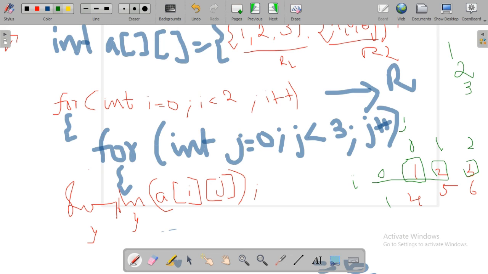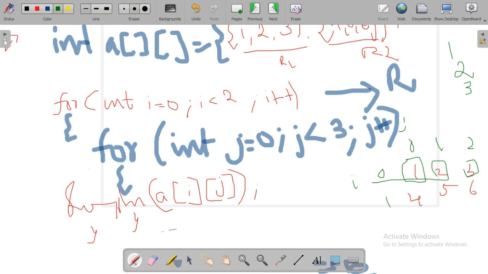Next after that printing, first it will print 1. After that it will move to j plus plus, j is increasing, that position is 1. 1 less than 3, yes, the condition is true. So i equal to 0 and j equal to 2. So it will print the second element as 2, like this 3, again the next element as 3, then again it will come to j plus plus. So the condition becomes false, then it will go to that i loop.